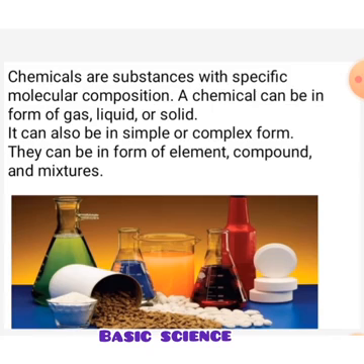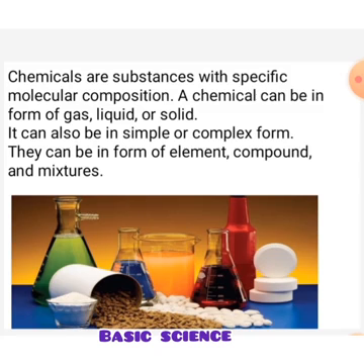Chemicals are substances with specific molecular composition. A chemical can be in form of a gas, liquid, or solid. These are the three natures in which chemicals exist. It can be in form of liquid, as we have water, for example, urine, milk, even gasoline, which is fuel, mercury, bromine. They are liquid chemicals.